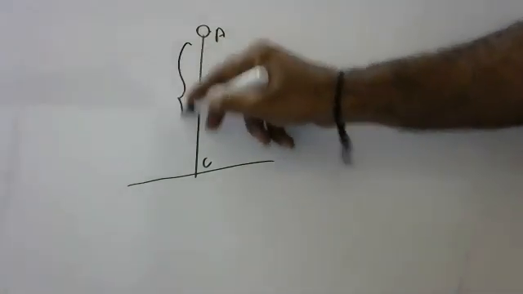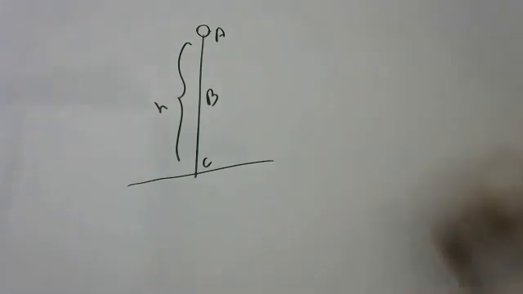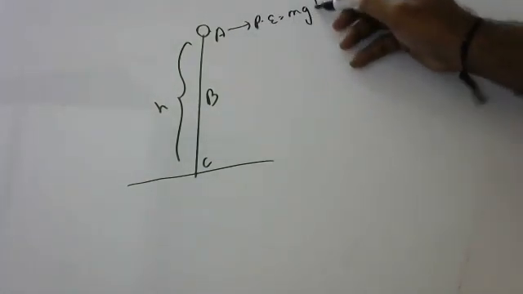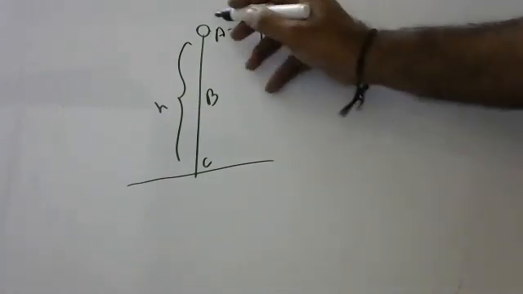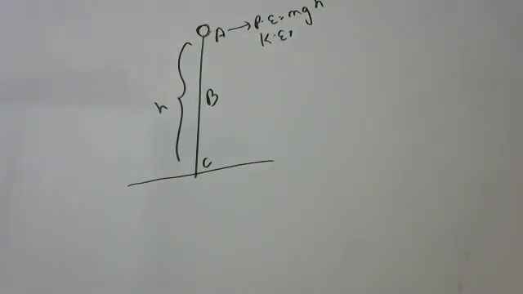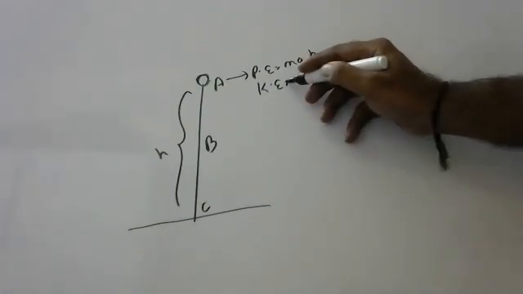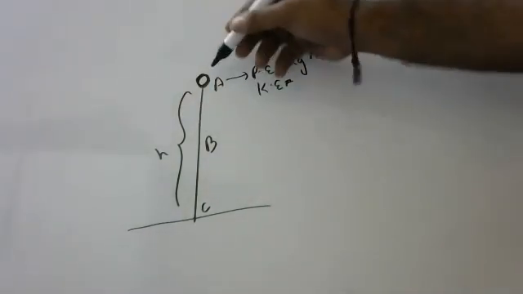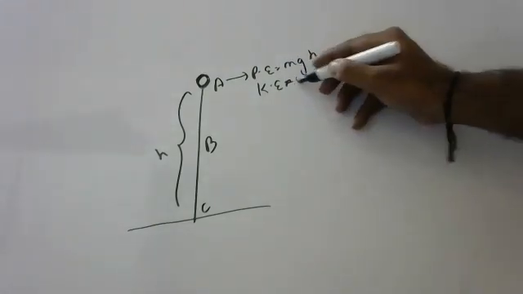Let the body be at maximum height h. Imagine, initially the body is here. So potential energy will be mgh. You know the formula. Kinetic energy, anyone? How much is the kinetic energy here? Girls, kinetic energy, how much here? Before dropping, how much is the kinetic energy? Zero, children.